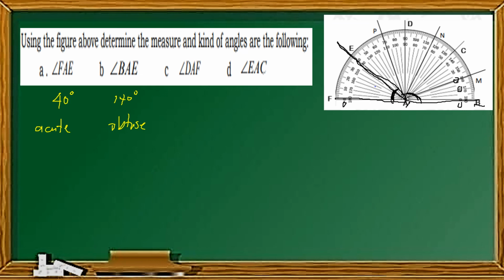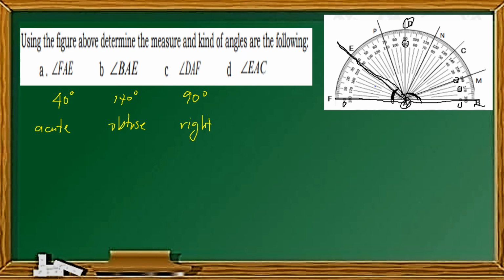And the next one is DAF. So DAF is this one. D, A, F. Ayan po. So as you can see, start tayo from D, and then bilangin lang natin siya. 0, 10, 20, hanggang maging 90 degrees. So that means angle DAF is 90 degrees, and this is a right angle.